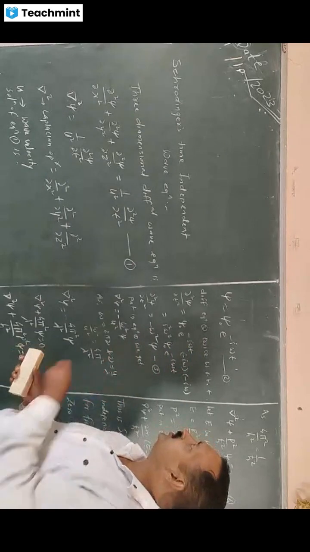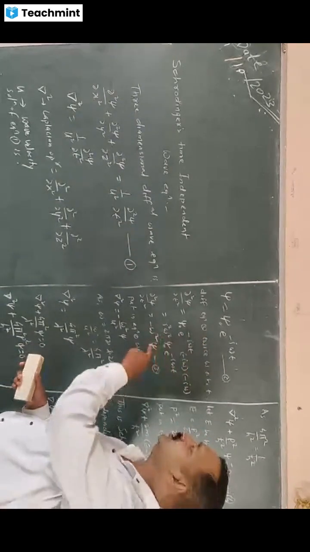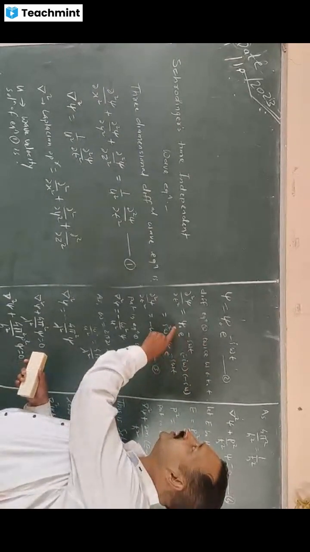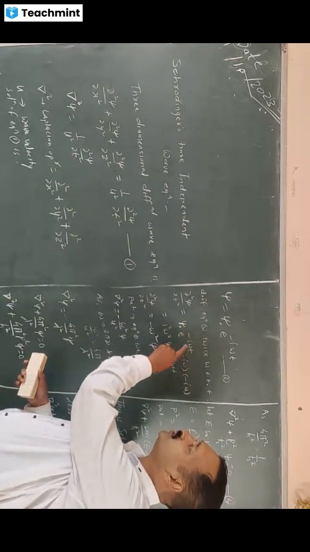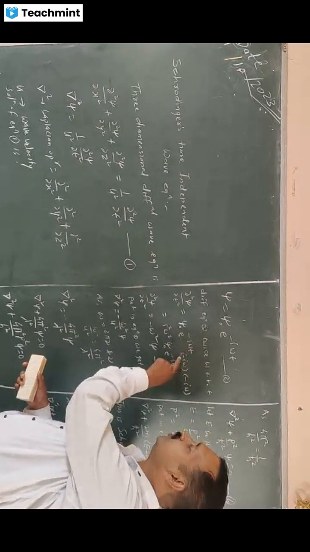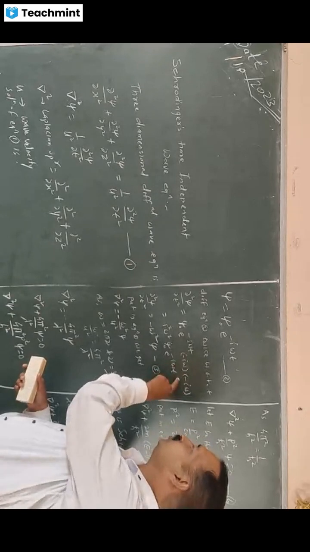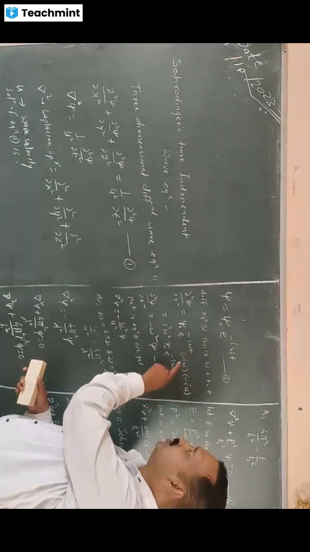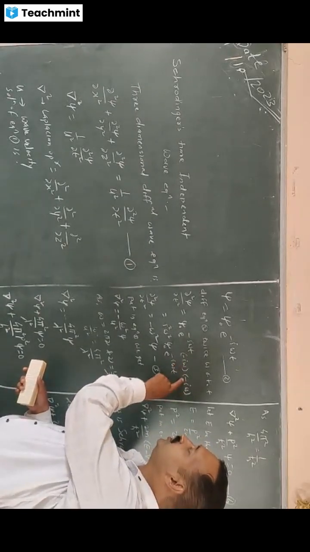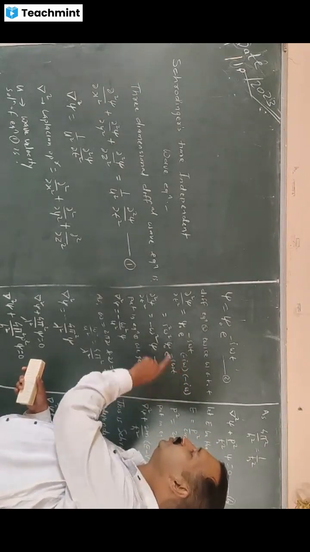In a similar way, I differentiate e to the power minus i omega t with respect to t. So psi naught becomes a constant, e to the power minus i omega t. For single differentiation, I get minus i omega. Again differentiating, again we get minus i omega. So minus minus gives a plus value, i square omega square.